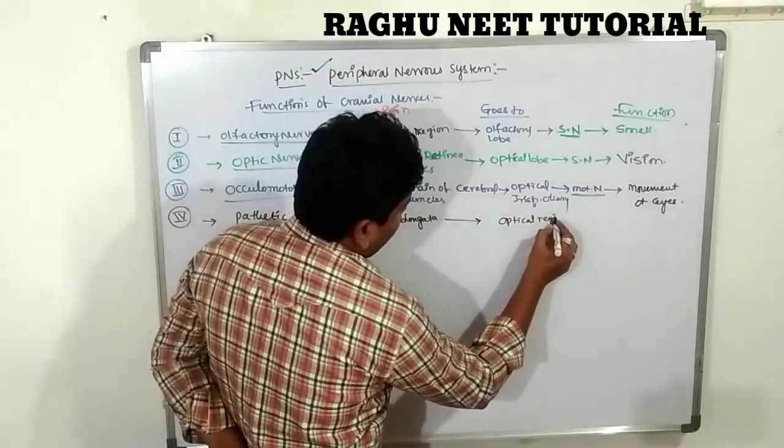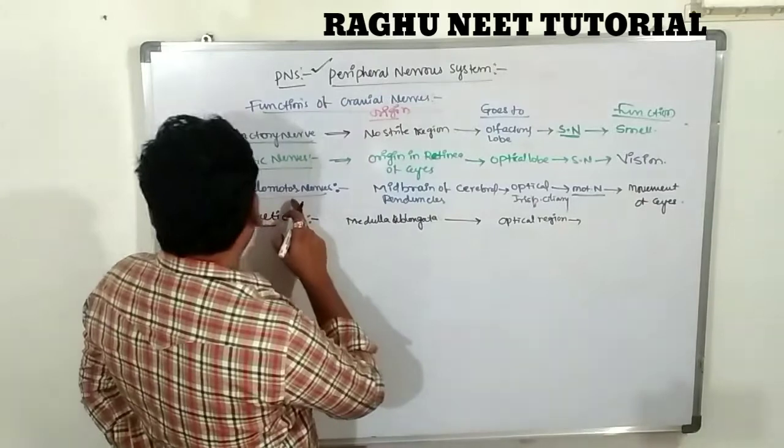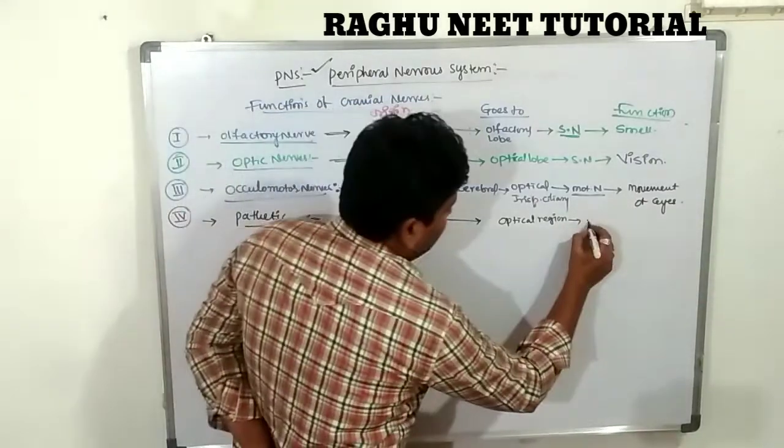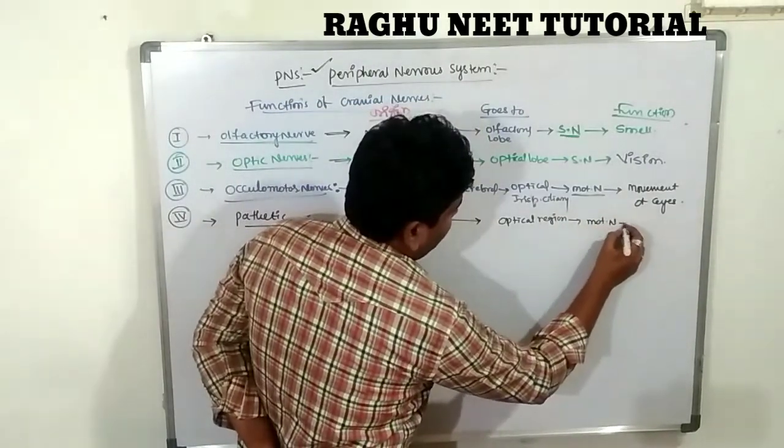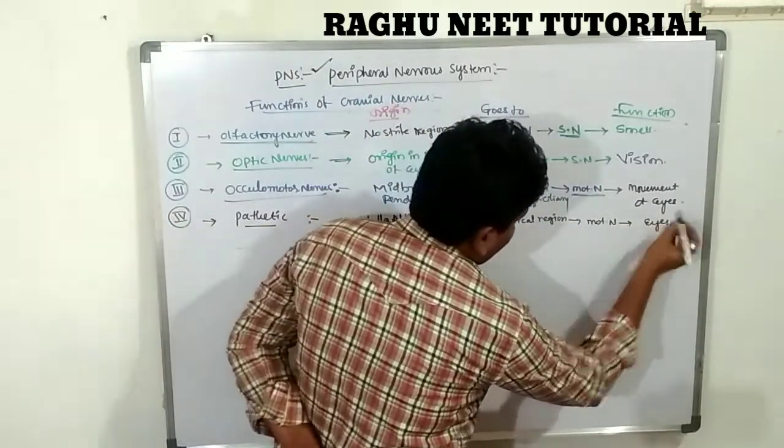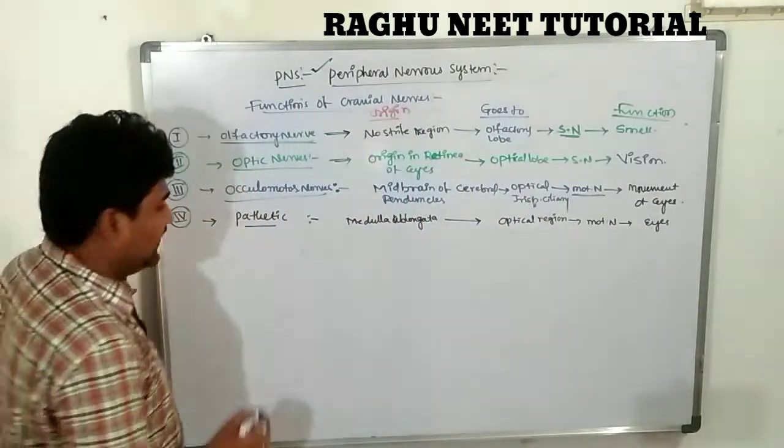Third and fourth are also motor nerves for the movement of the eye.